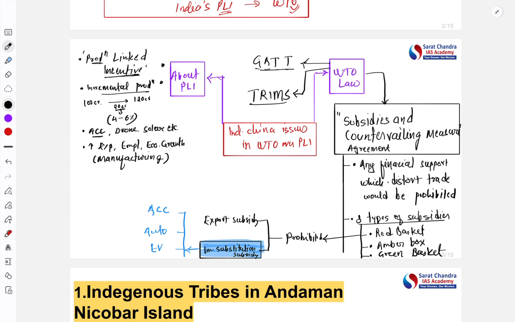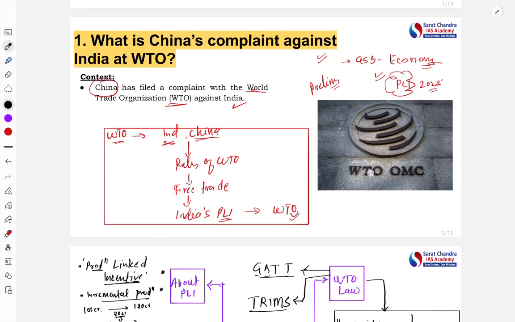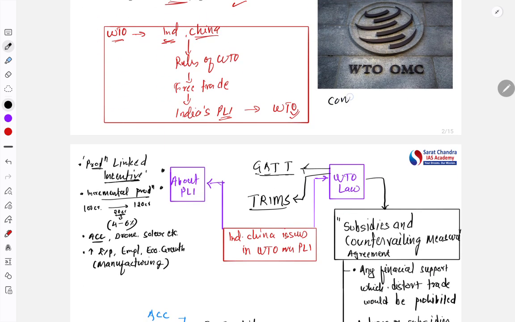See, what can happen is that the first step is the consultation approach. First there will be consultation between India and China. If they can resolve the dispute by themselves, good. The second thing is that they can complain to the WTO dispute resolution body. But another issue you should know here is that if there is dispute resolution, there should be the appellate body. So the WTO appellate body is also there.